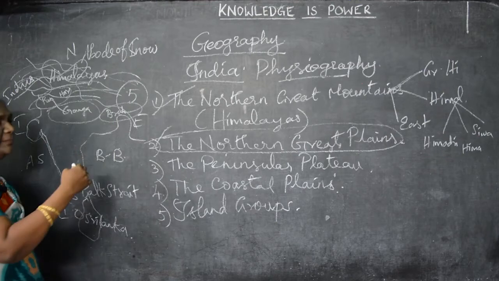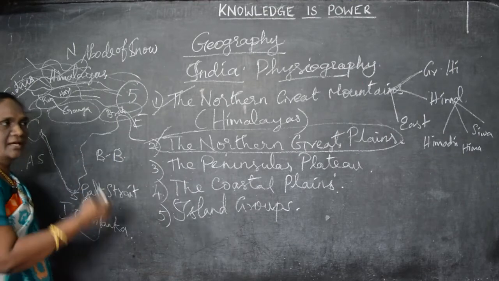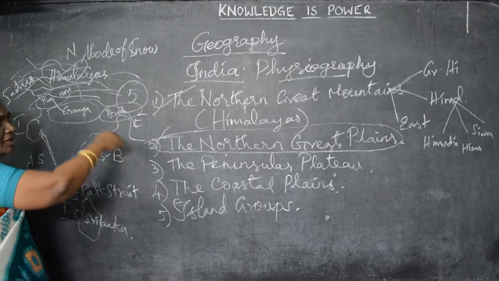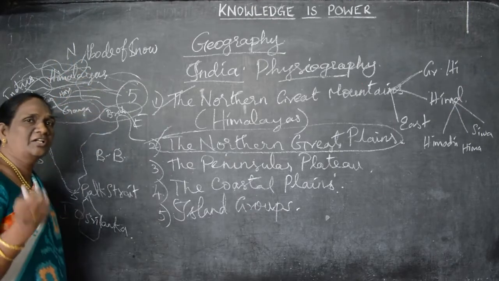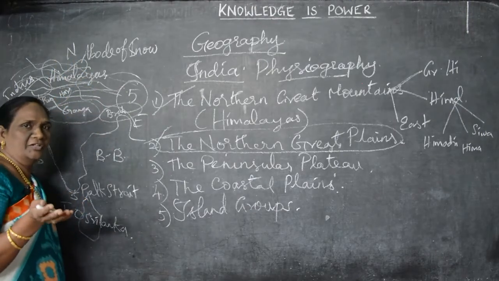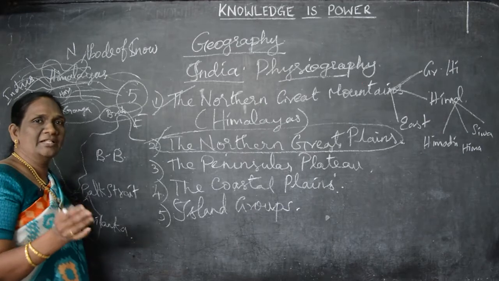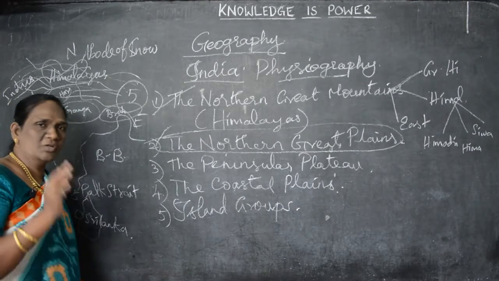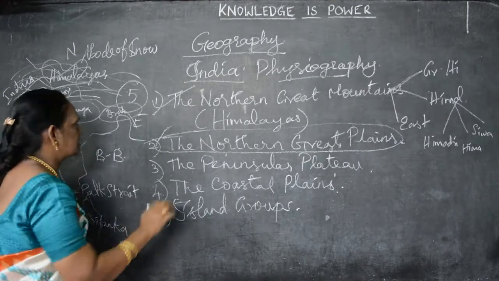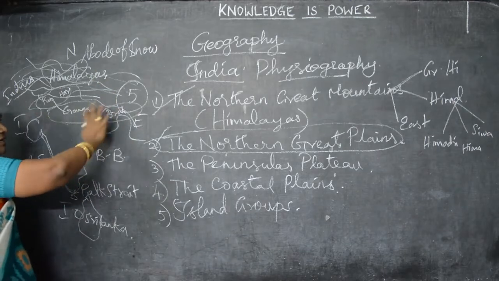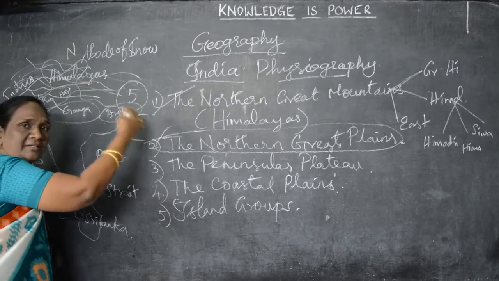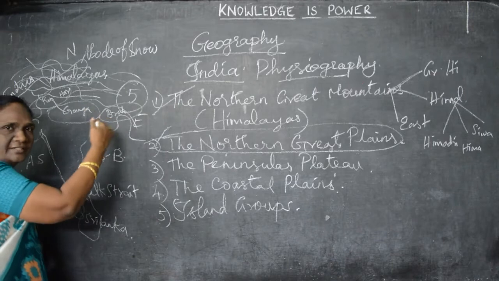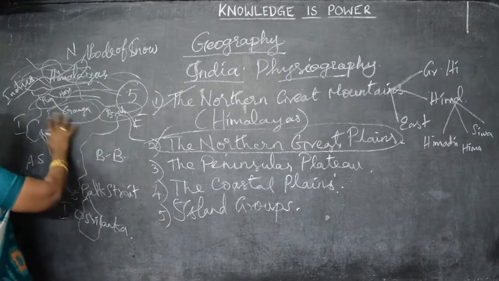The other important rivers are the Ganges, the Yamuna and the Brahmaputra. They are all perennial rivers. What are perennial rivers? Yesterday I told you, perennial means they always have water. So they are called perennial rivers. All these perennial rivers deposit sand in these areas.